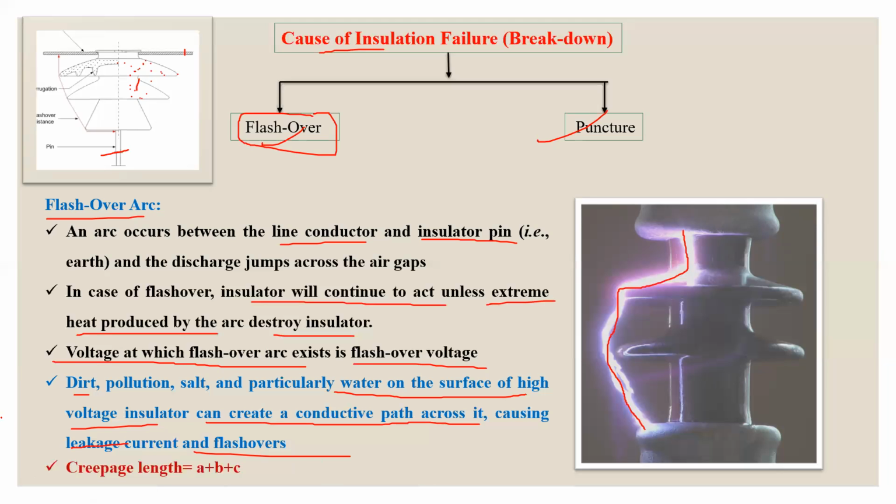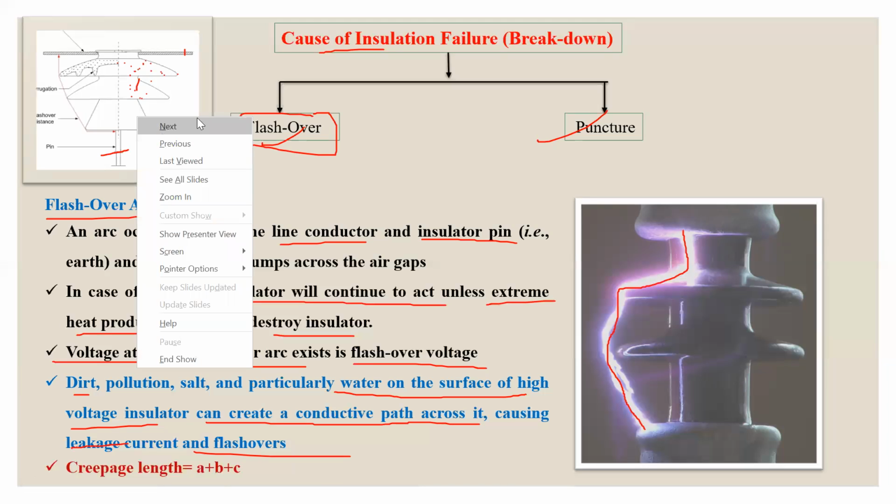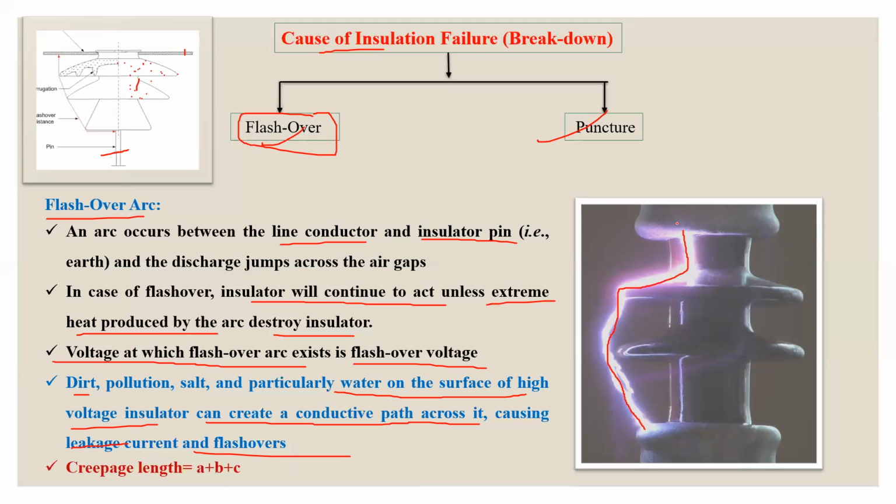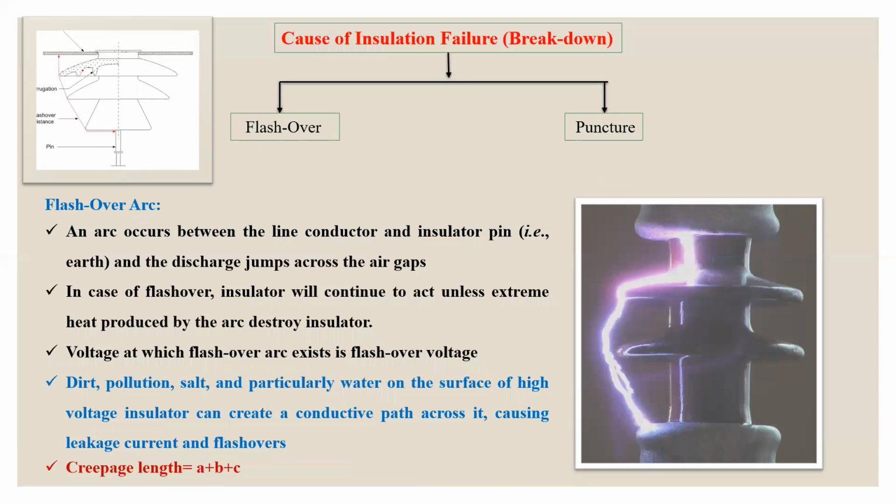So this is the flashover, and another one is the puncture. The main difference between flashover and puncture is, in flashover you can see the arc is existing from pin to conductor through the surface of the insulator. This length is called creepage length. This length is A. From this point to this point, length is B.